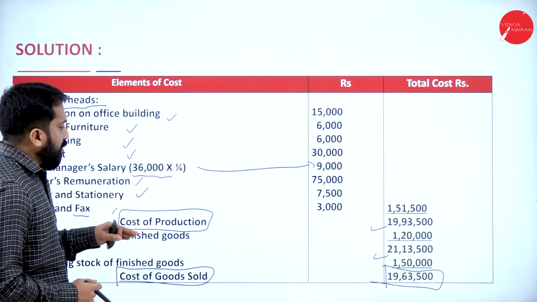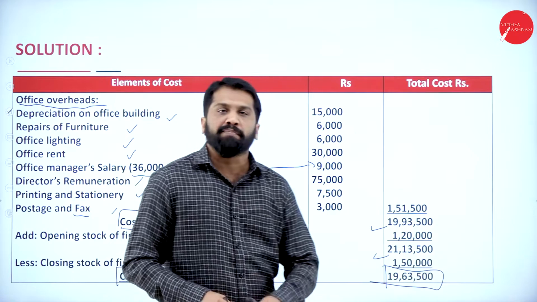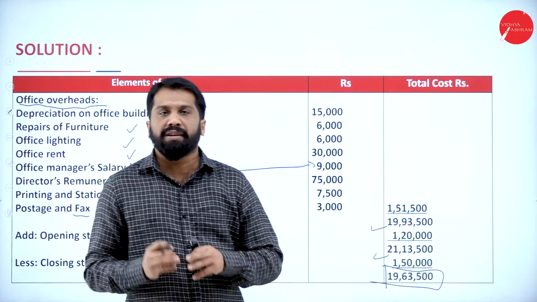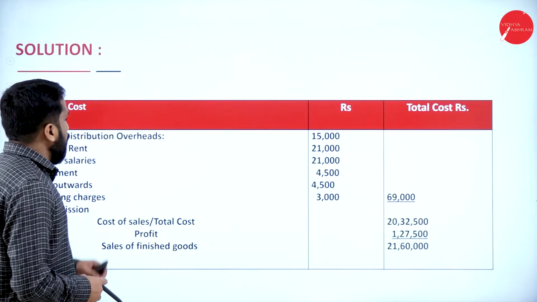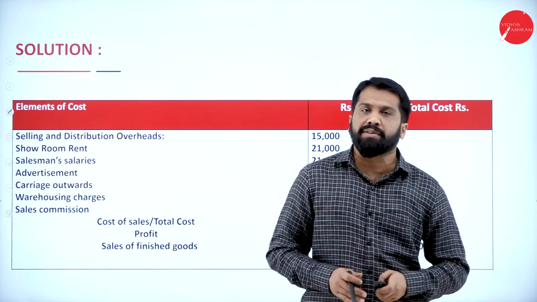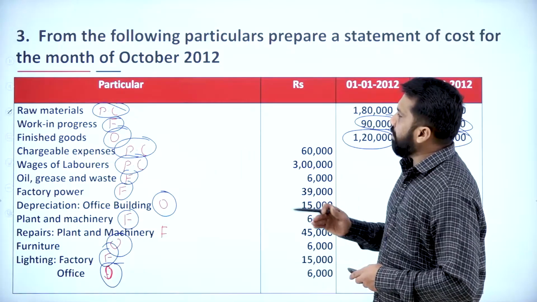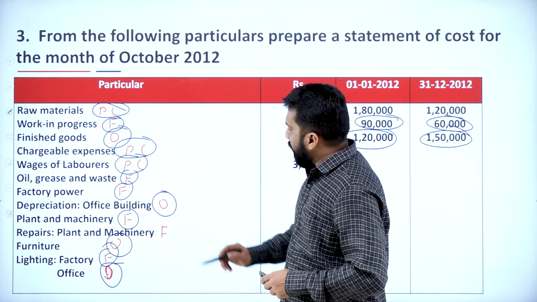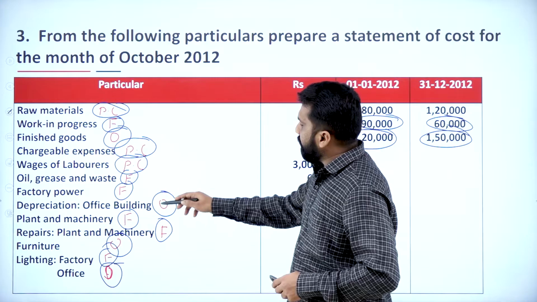Now, up to your office overhead, we have completed. What is the last one? The last one is selling and distribution overhead. Under selling and distribution, these are the heads we have. I'll go back to your question and show you which items we have under selling and distribution. Do we have anything selling in the factory?